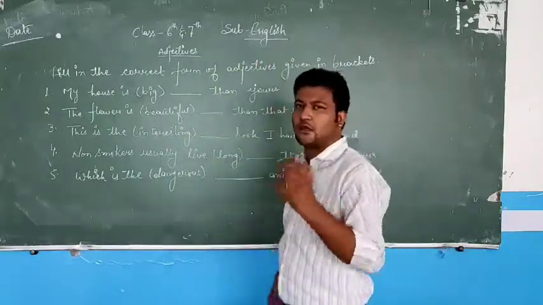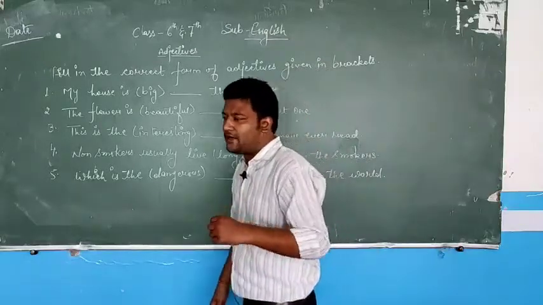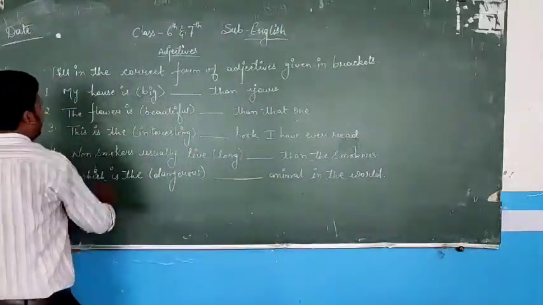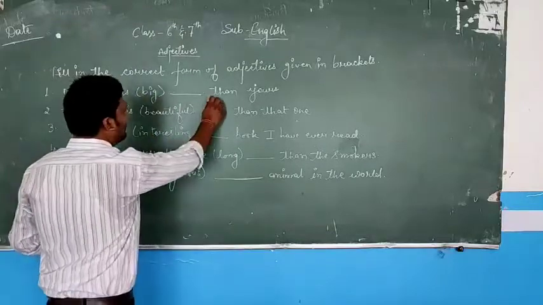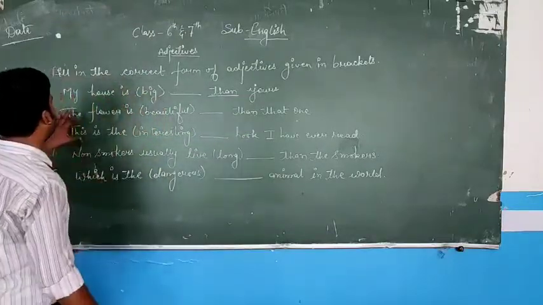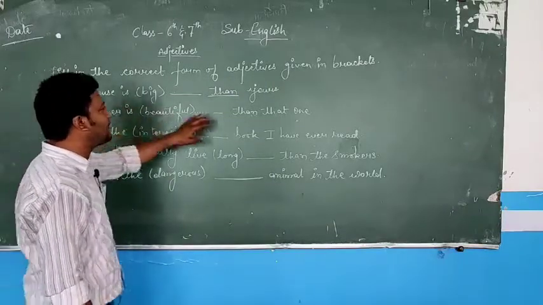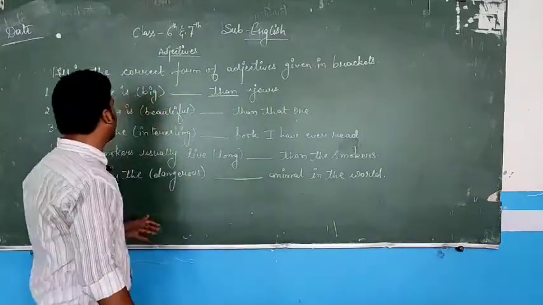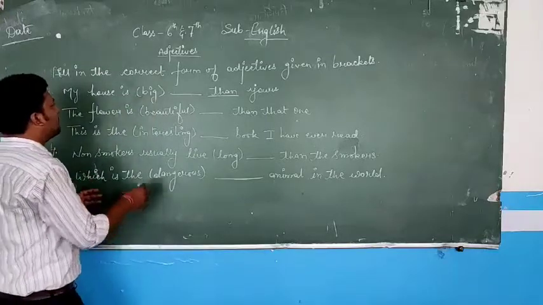So let's solve this exercise together so that you will understand the concept of degrees. My house is big than yours. What than is there? It means I am comparing two houses. One is of mine, another one is of yours. So here I am comparing two houses.